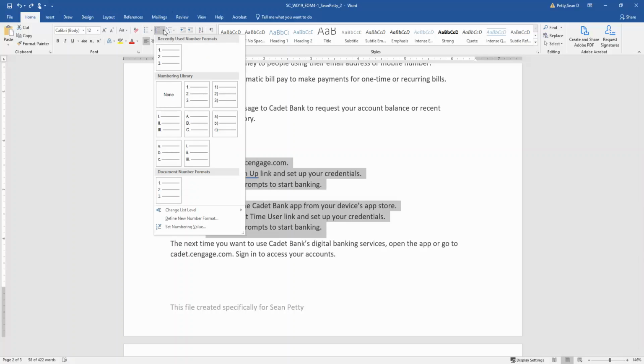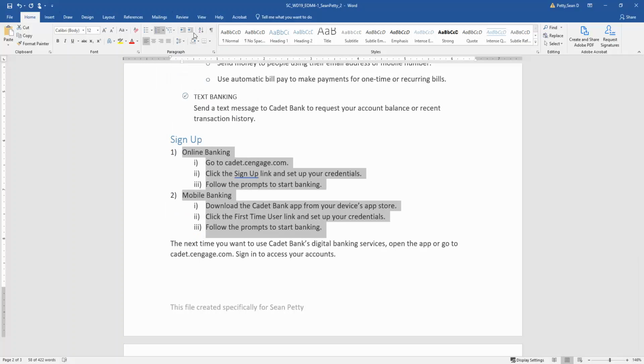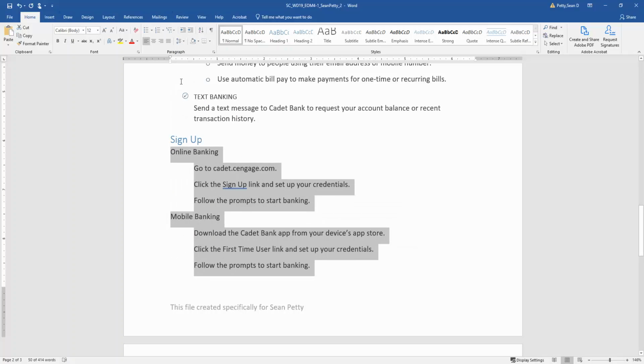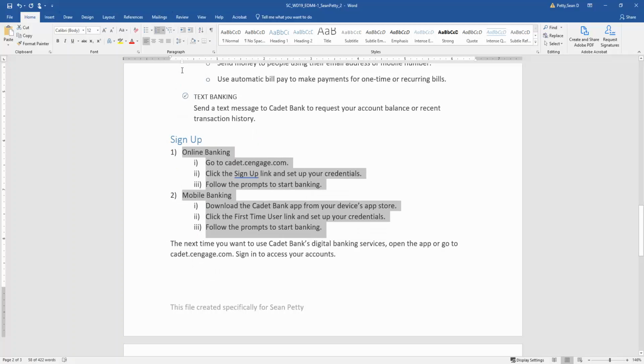So let's take a look at our multi-level list, and let's see why this is not being treated as the correct header. So let's take a look. List level, list library. I'm going to go ahead and click none and reapply this. Let's see if we can get it to come back the way it's supposed to. Strange. For whatever reason, these seem to be tabbed over too much. So perhaps we're going to fix this.